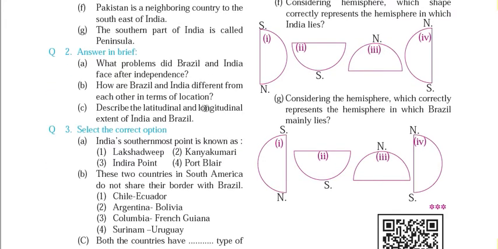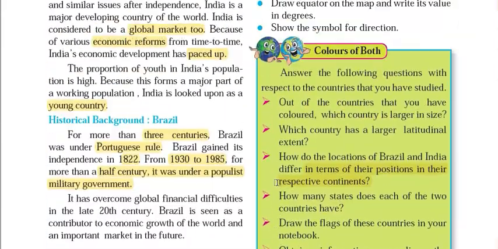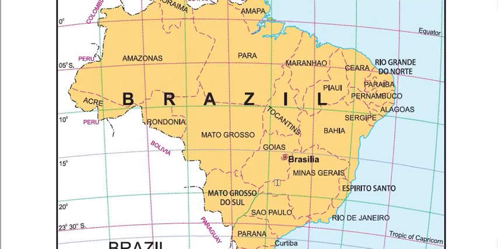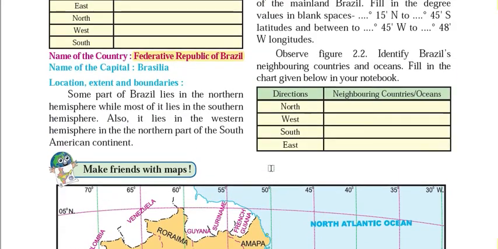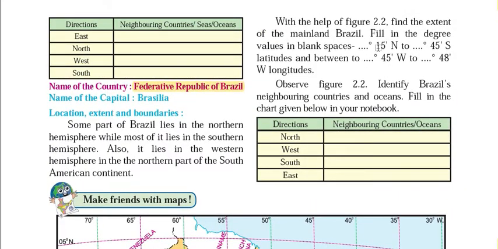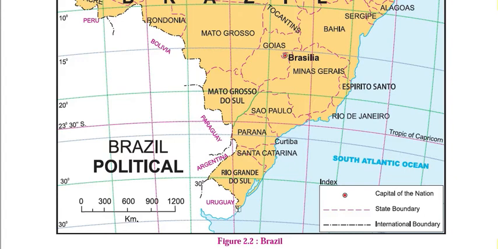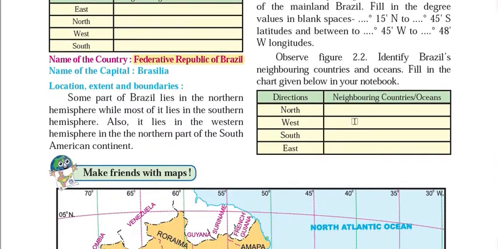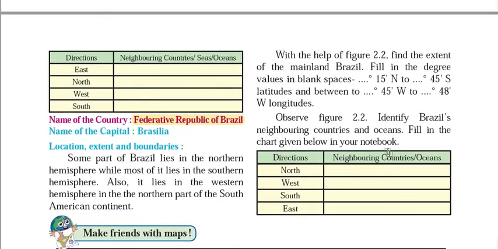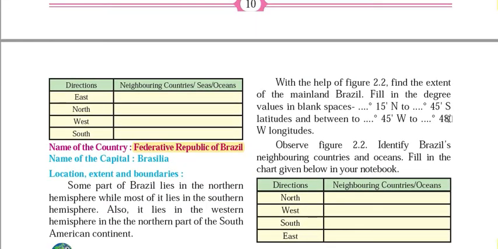The next question is, describe the latitudinal and longitudinal extent of India and Brazil. From this map you can answer these questions. This is the map of Brazil. The latitudinal extent is 5 degree 15 minutes north to, here you can see the southernmost tip, almost 33 degree 45 minutes south, and the longitudinal extent lies between 35 degree 45 minutes west to, here, 73 degree 48 minutes western longitude. So remember these facts, okay.